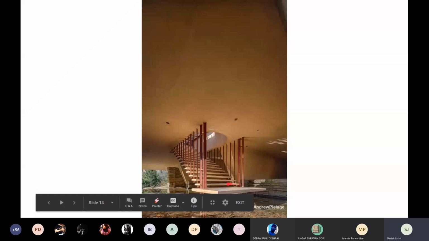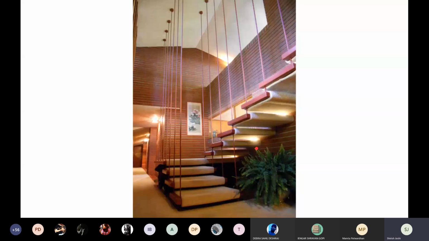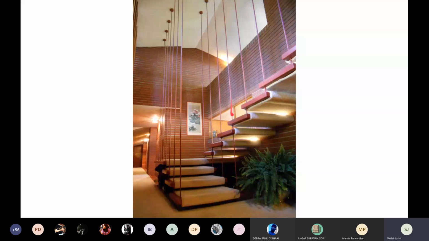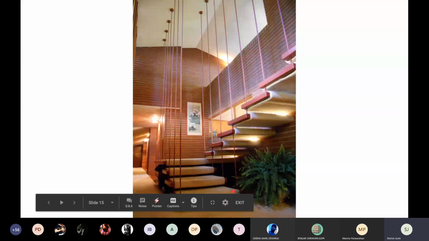These, I think, are stones. If I'm not mistaken, they're stone slabs, which are actually hung. Frank Lloyd Wright uses hanging staircases in domestic spaces very frequently. Many of his houses have these kinds of hanging staircases. In this case, the same hanger is actually holding one, two, and three steps. So this is another way in which you can hang your staircases.